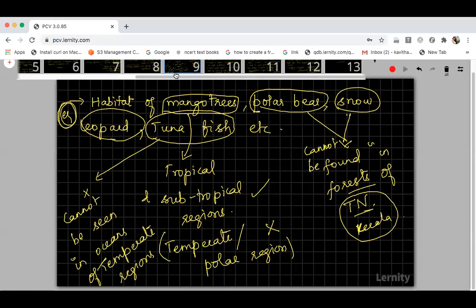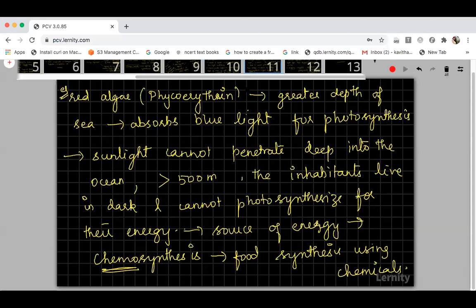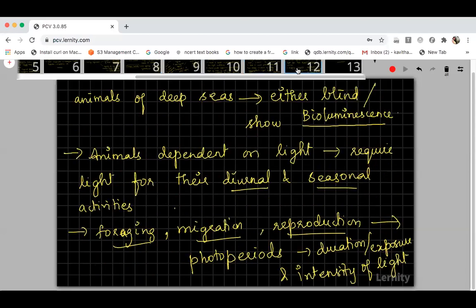Ninth. After listening to the class, if you go and read your NCERT, you will be able to understand. But without attending the class, if you read your NCERT, you cannot understand anything. Because in NCERT, it will not be given in a proper order. They will mix everything, all the concepts mixed together. It will not be under subheadings and all. So don't think it is just a theory topic, and that you can skip the class and directly read your NCERT. Some concepts, only if you attend the class, you will get to know from the base. Yeah, this is the last one.